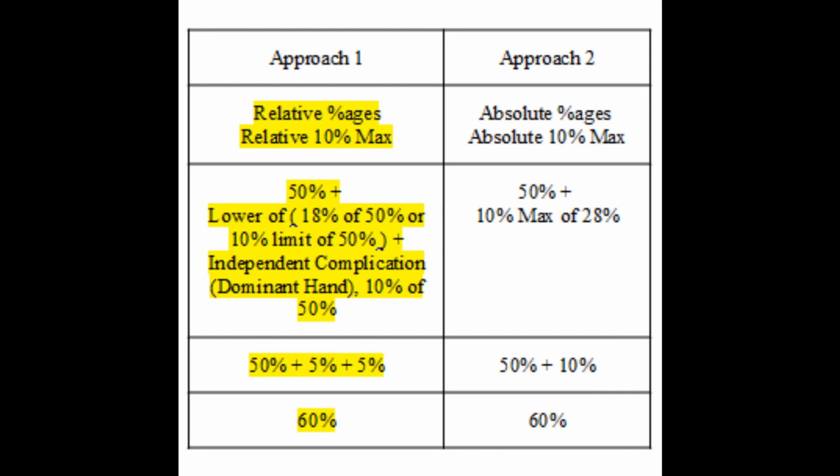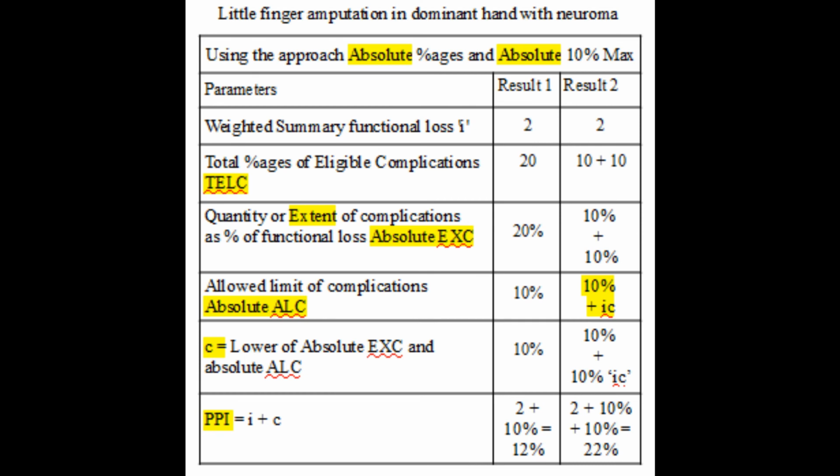Here you can see that both approaches have given the same result of 60%, because in the absolute approach, 10% for dominant hand got limited by the 10% maximum limit. But if we consider dominant hand as an independent complication in the absolute approach, we would have got 70% instead of 60%.